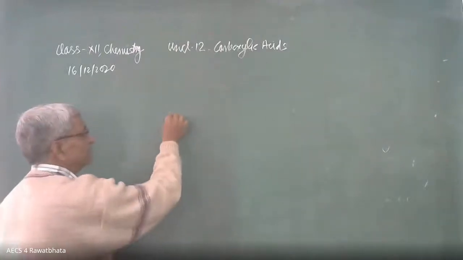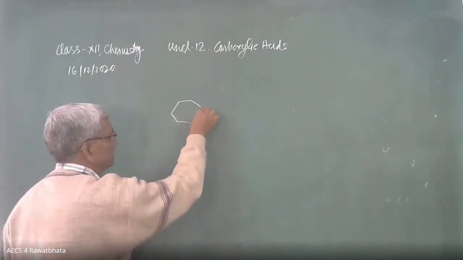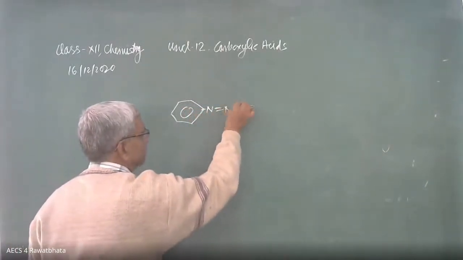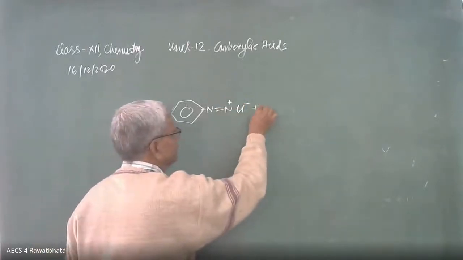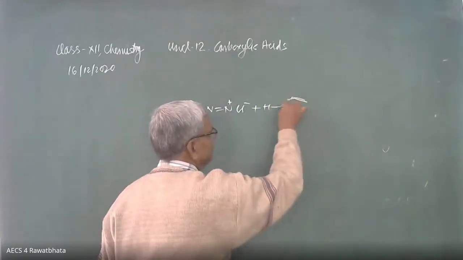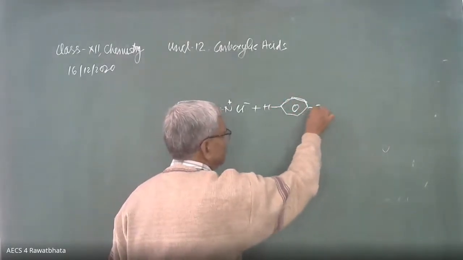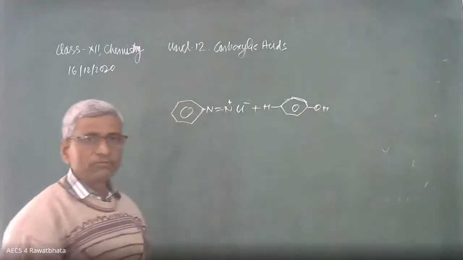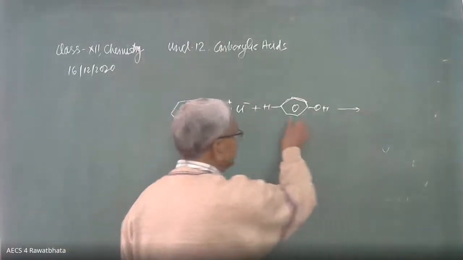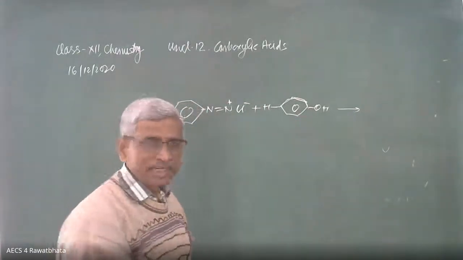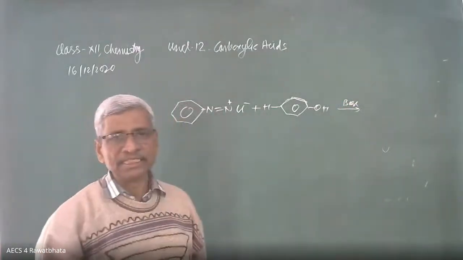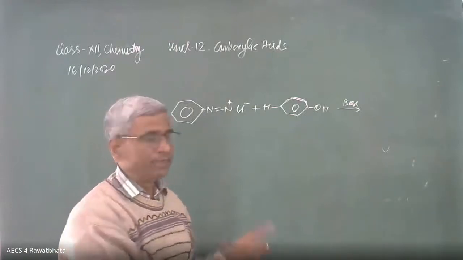Benzene diazonium chloride, we have to write in this way. Here is N double bond N Cl, negative positive, and it combines with phenol. Phenol we write in this way, here is OH. OH should be outside. That's why it is called 4-hydroxy azobenzene. This phenol is an acidic compound, so the medium should be basic. Pyridine, a weak base, is needed. In presence of basic medium, it combines.